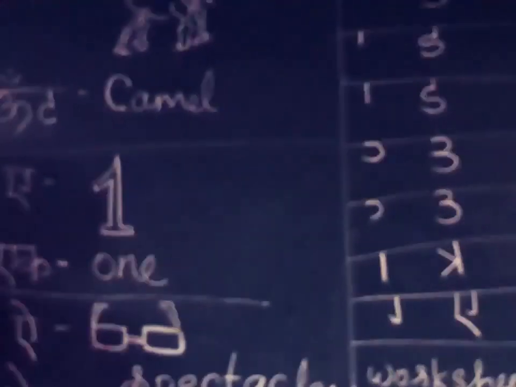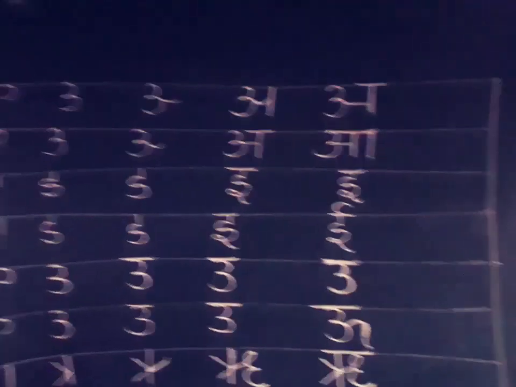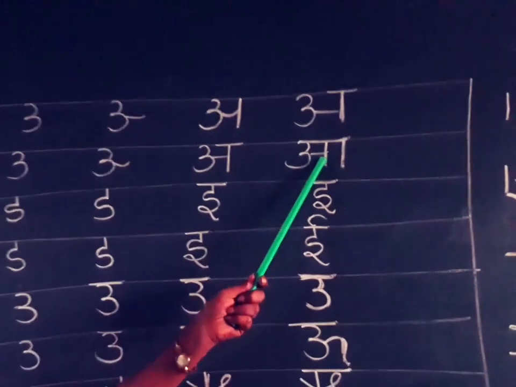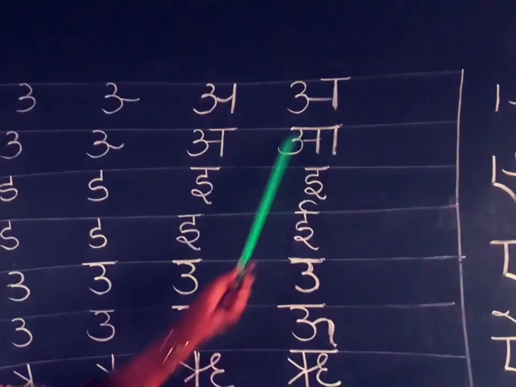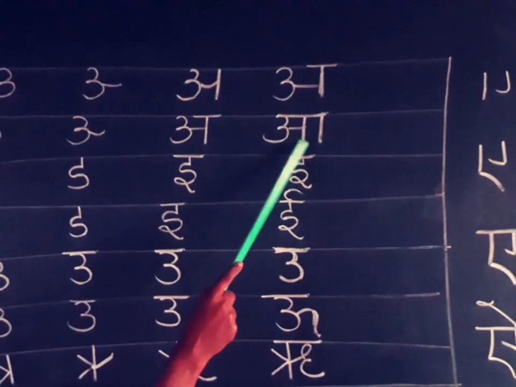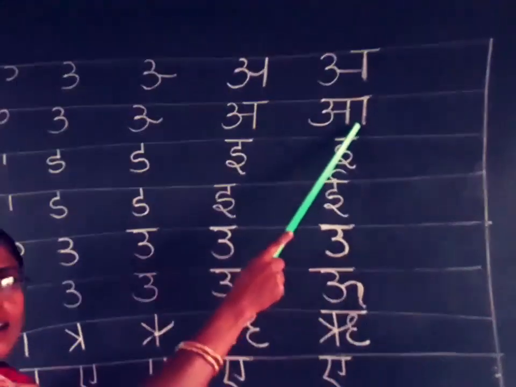So daily we have to practice reading and writing at your home. Okay children, these letters are very important. Listen here. What is this letter? A. So A and A, what is the difference? A has no line here, and A has an extra line here. So this is one difference between A and A.